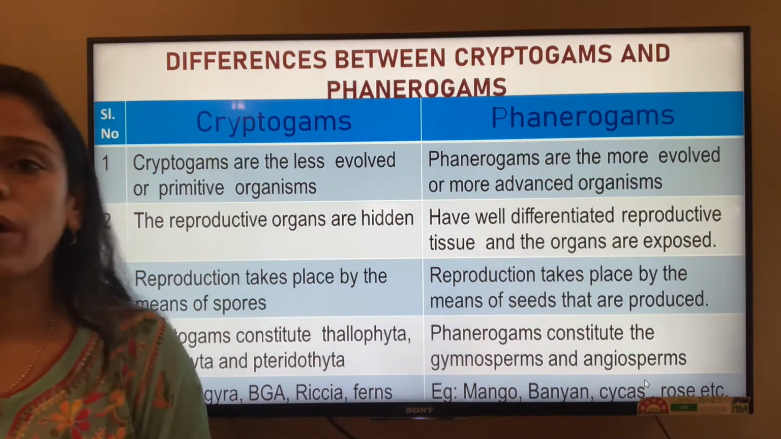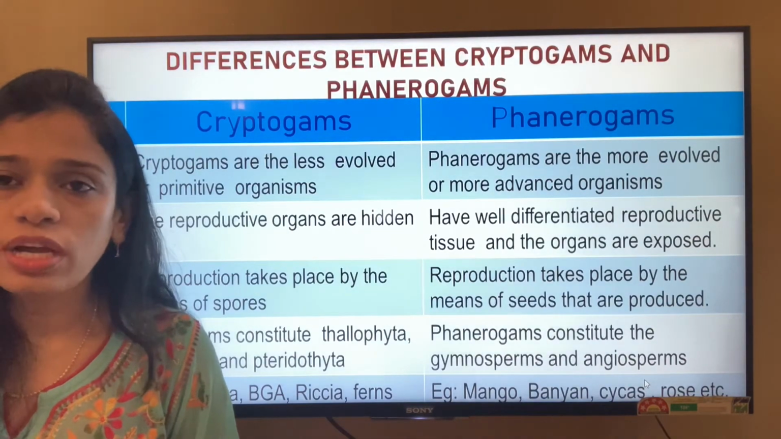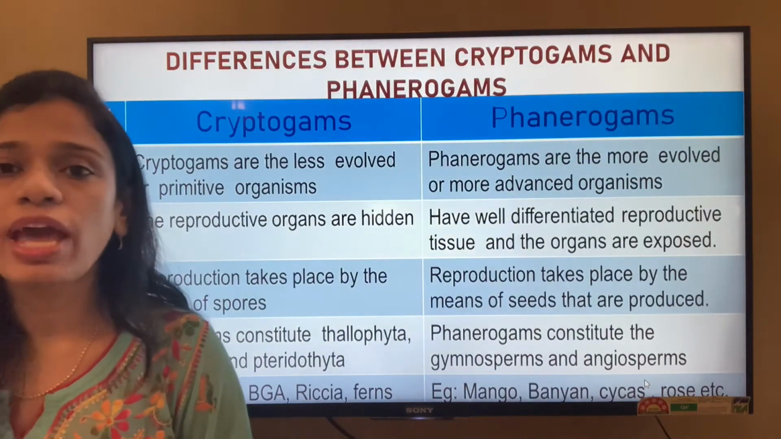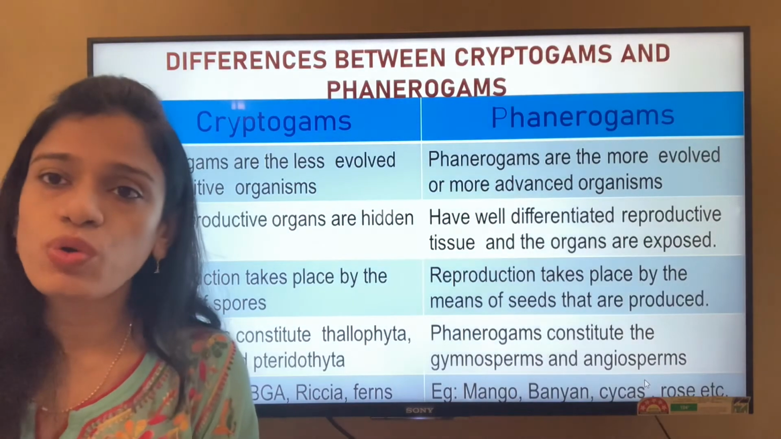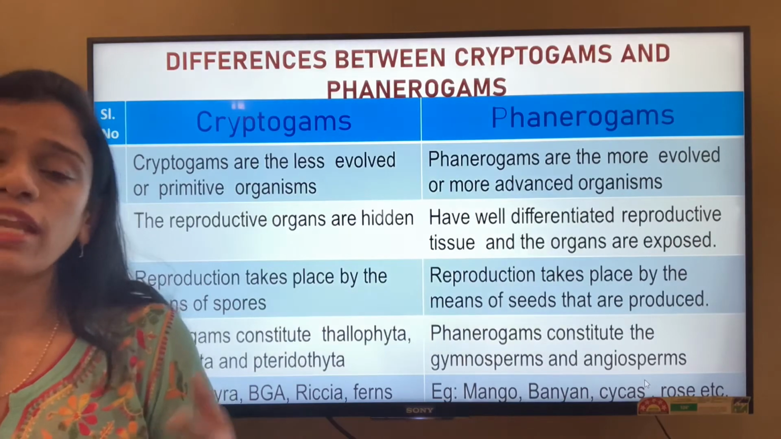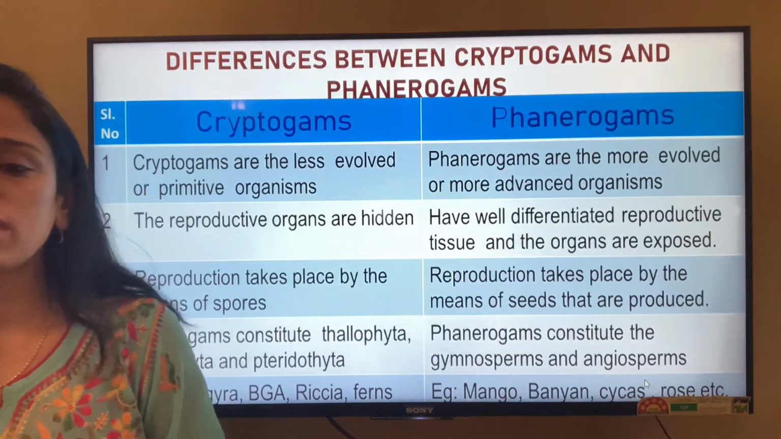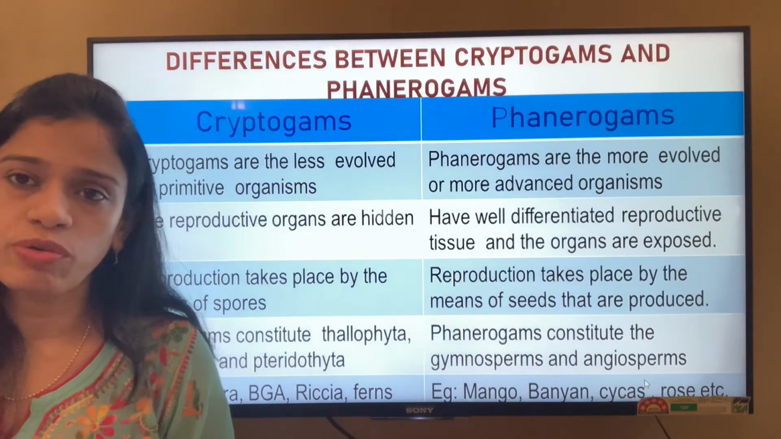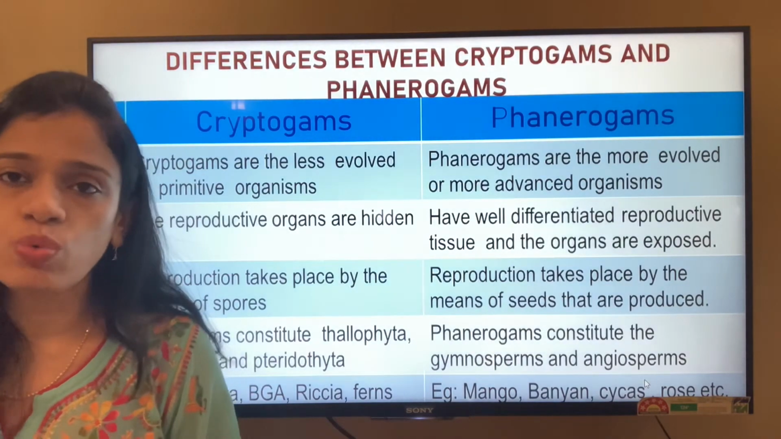The examples are Spirogyra, blue-green algae, Rhynia, Marchantia, and all the Pteridophytes, also you can put Chara, Vaucheria, whereas for the Phanerogams it is mango, banyan tree, then you can call for rose, for any other flowers or any other trees that you see, and even the cycas, the pinus, which are examples of the gymnosperm. So these are the basic differences between the cryptogams and the phanerogams, which you need to remember because this is where you can get your questions from.